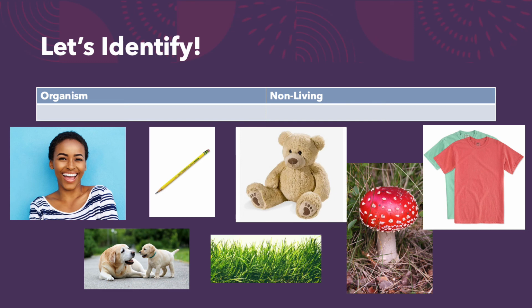And lastly, we have grass. Is grass an organism or non-living? Grass is a plant. It grows from the ground and it feeds off of the dirt. It needs food, water, and air. Therefore, grass is an organism.